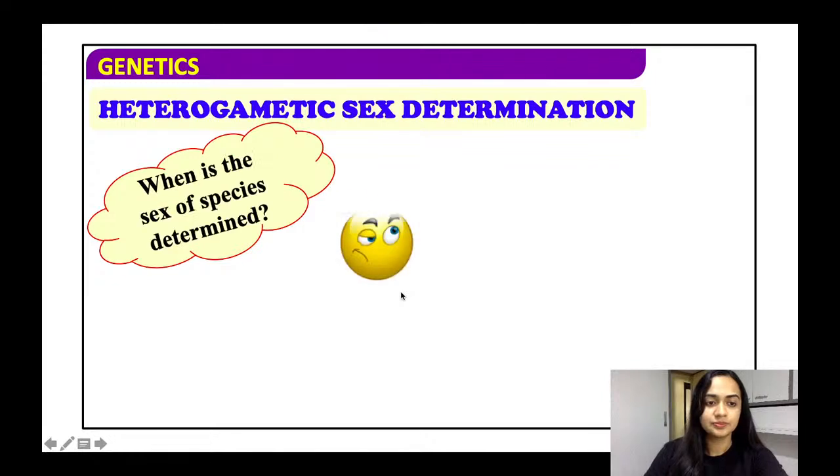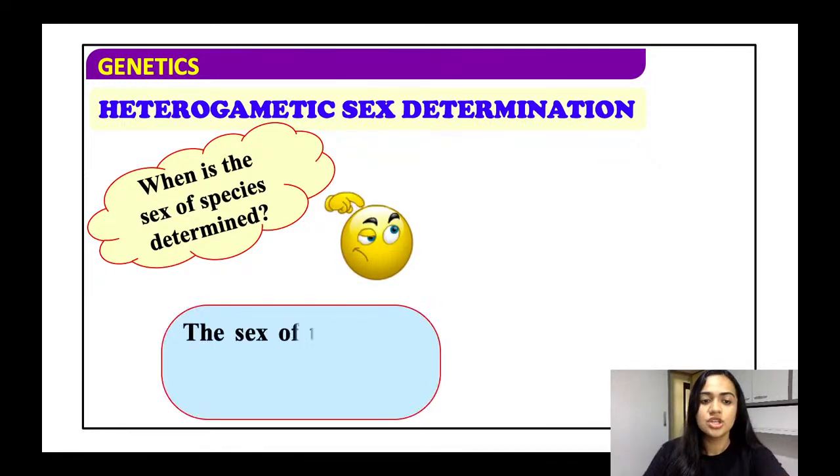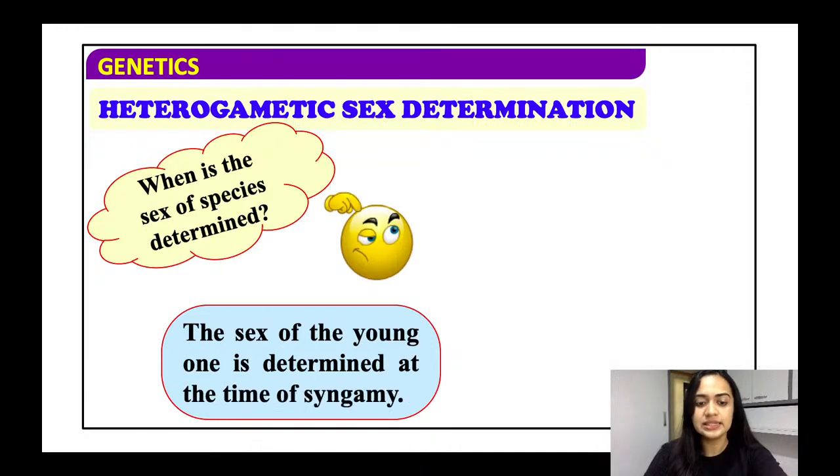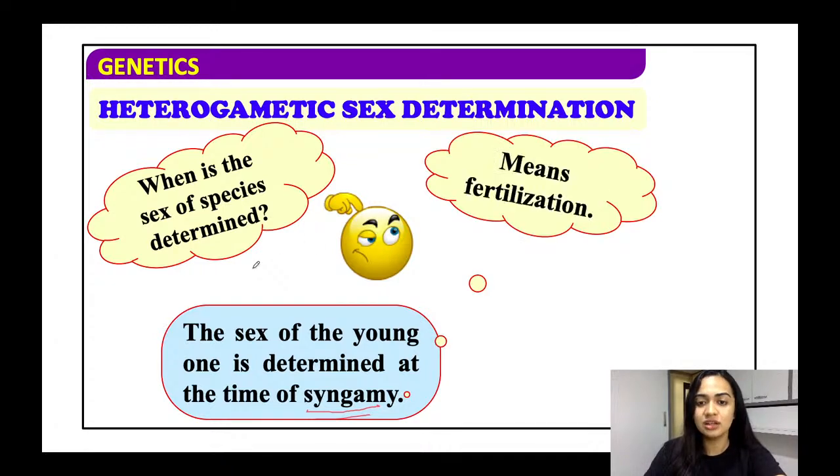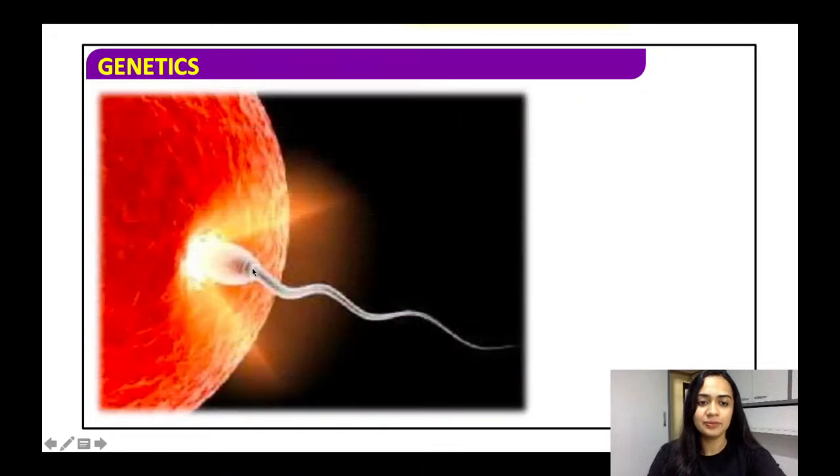Okay. So when is the sex of the species determined? The sex of the young one is determined at the time of syngamy. We studied syngamy. When does syngamy happen? At the time of fertilization. When the egg, the female ova, and the sperm fuse together, that is known as fertilization, and this fertilization leads to syngamy.